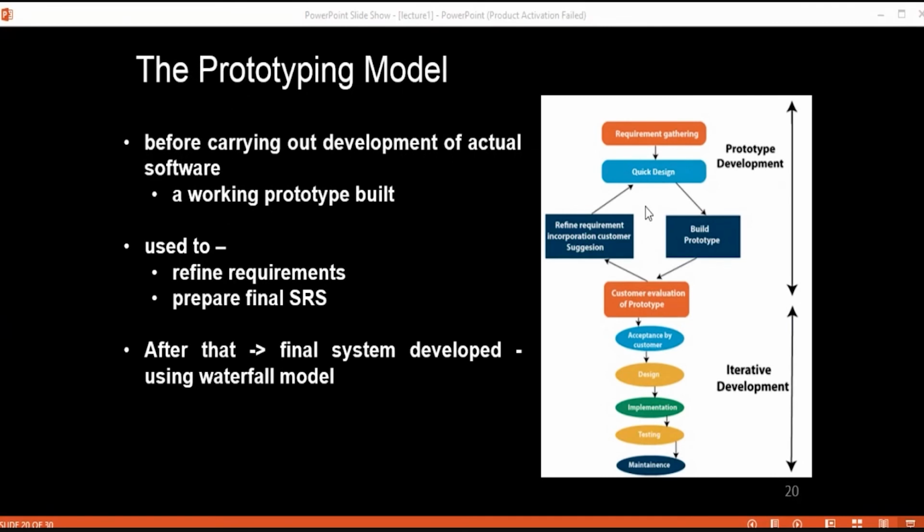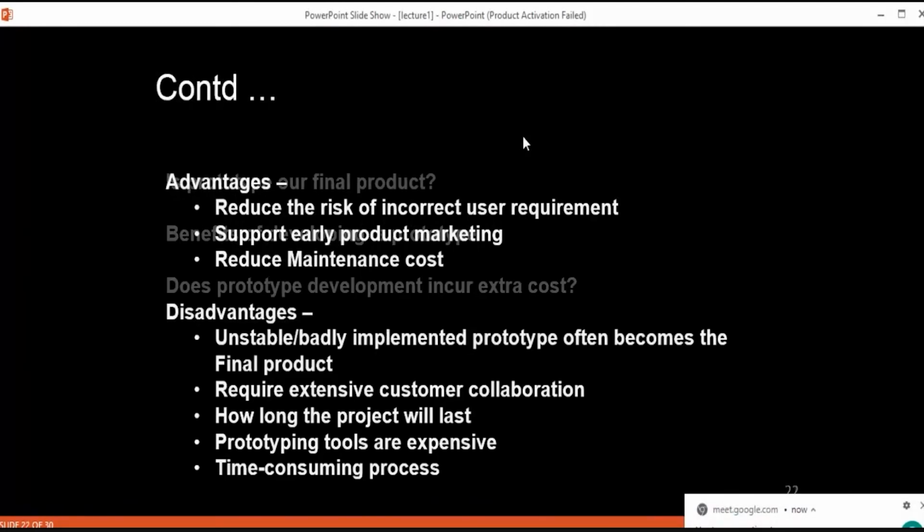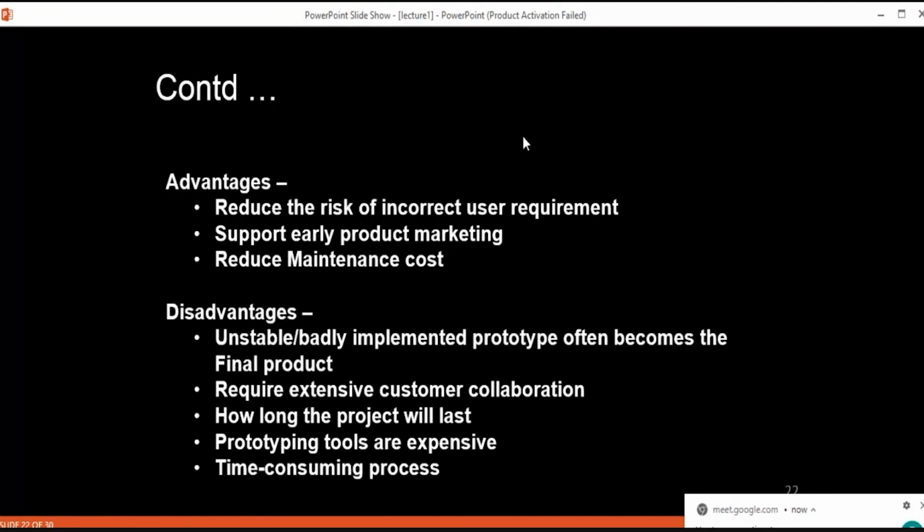Yeah, exactly. Because we have developed this prototype, we have an idea of what our software is going to do, so that we can do early marketing of that particular software, and it will reduce maintenance cost. Why? I already told you.